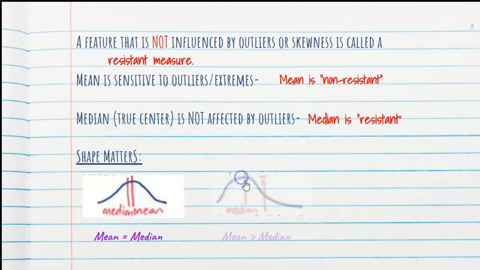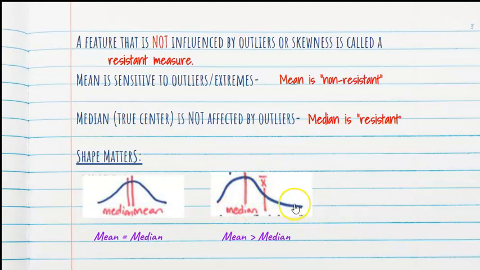Now, if it's skewed, the median still stays put. It's resisting where the outliers are. If it's right skewed, like this image, the outliers may be on the higher end. The median stays put, but the mean, the x bar, travels down the tail, what we call chasing the tail. So what does that mean? They're not the same anymore, but the mean is greater than the median.